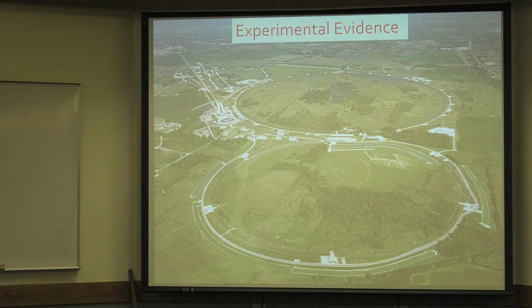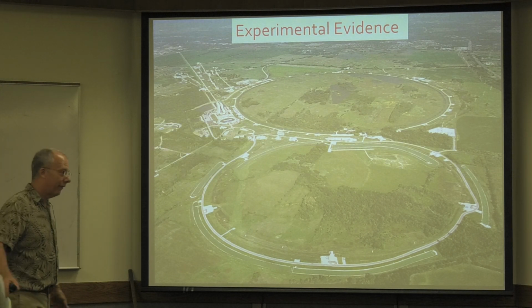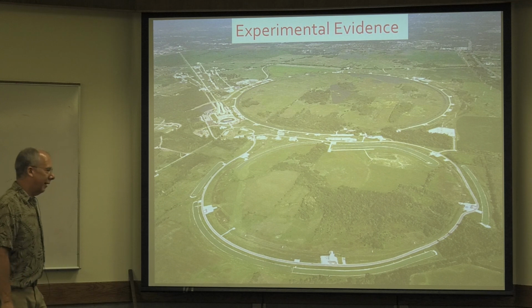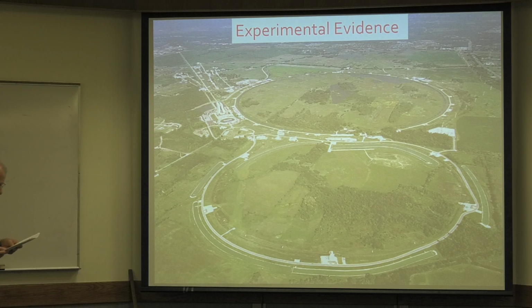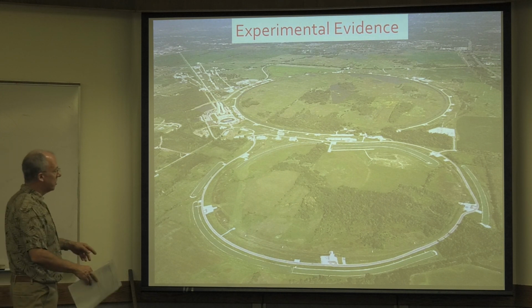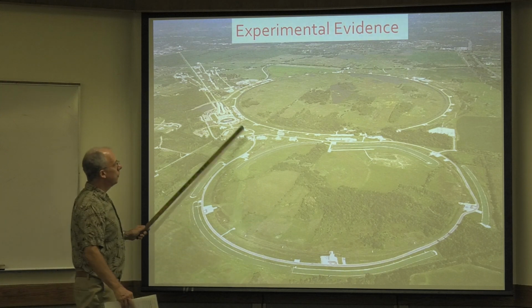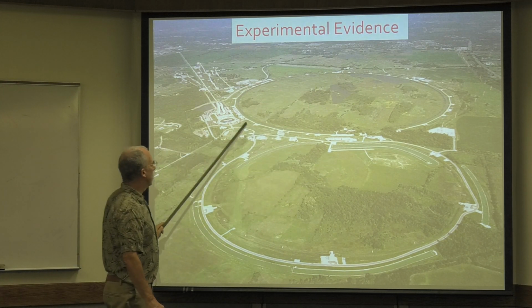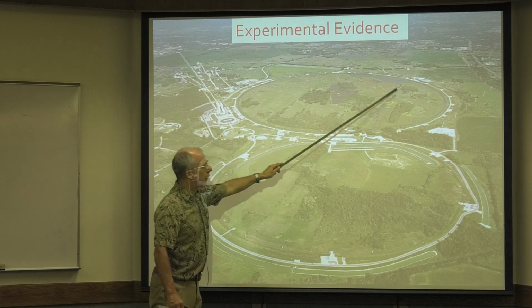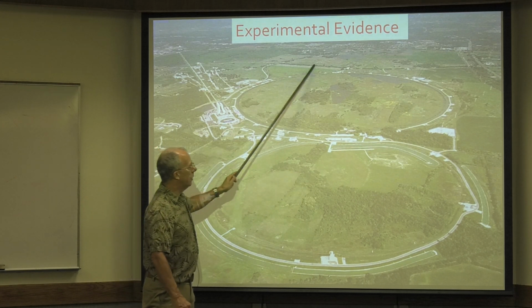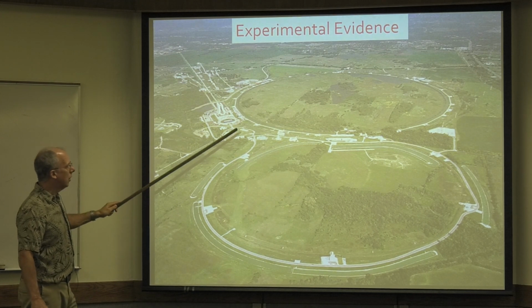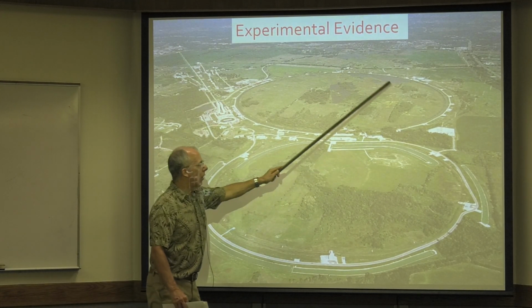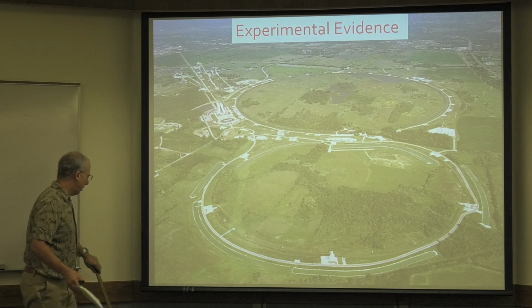Now, totally insane. Doesn't make a bit of sense, right? But there's data. There's evidence. And I want to review some of that evidence now. So this is Fermilab, where I used to work. This is a particle accelerator. So this is 4 miles in circumference. And so what they do is they get protons in a vacuum tube, and they accelerate them to nearly the speed of light, and then they smash them with stationary particles, or they smash them with particles going in the opposite direction. But that's what a particle accelerator is.